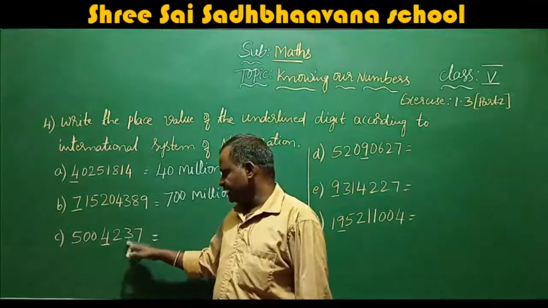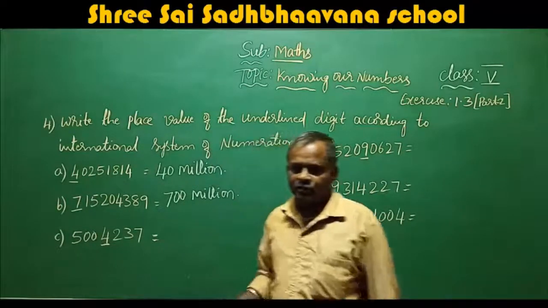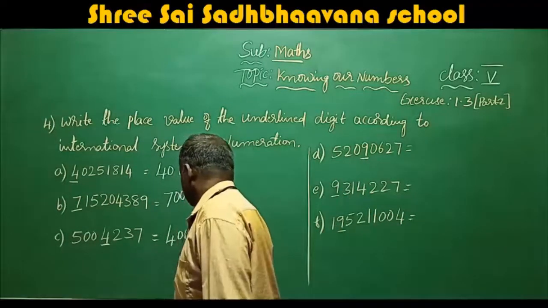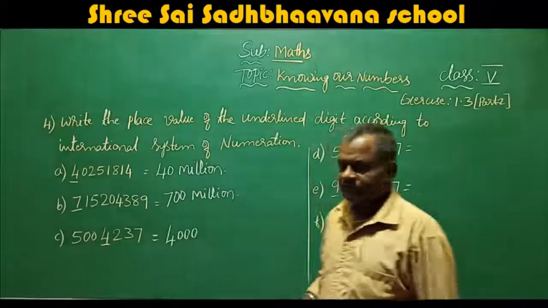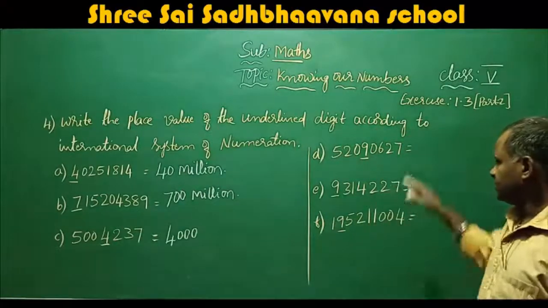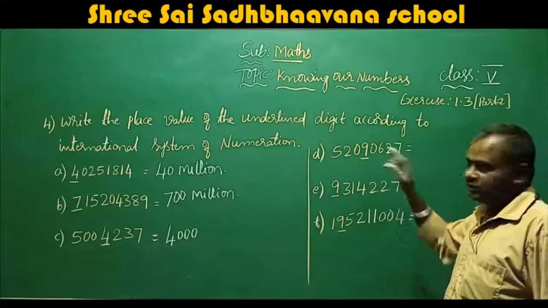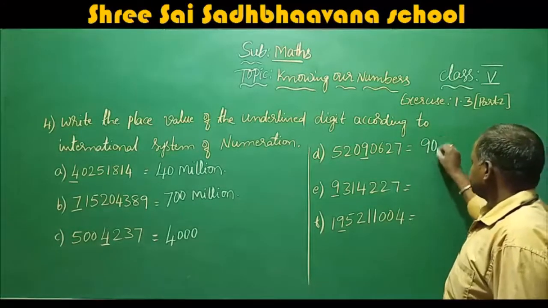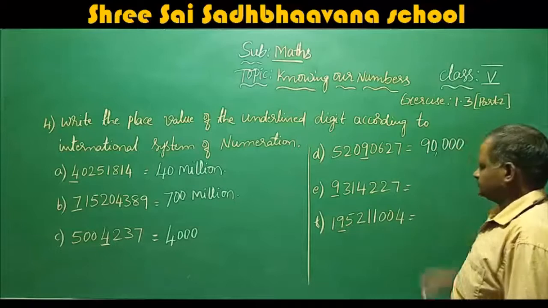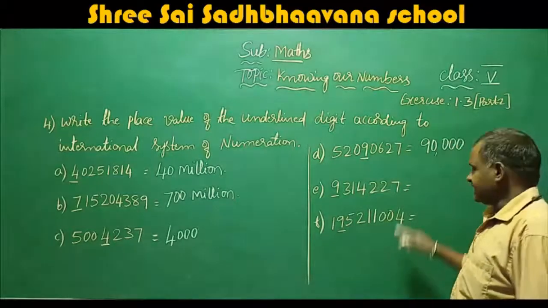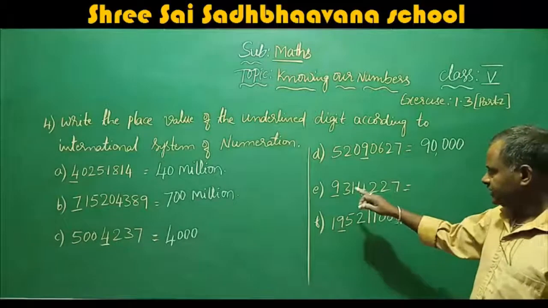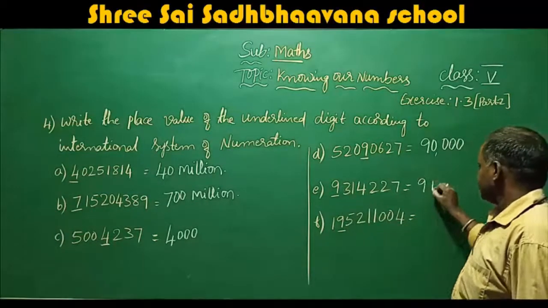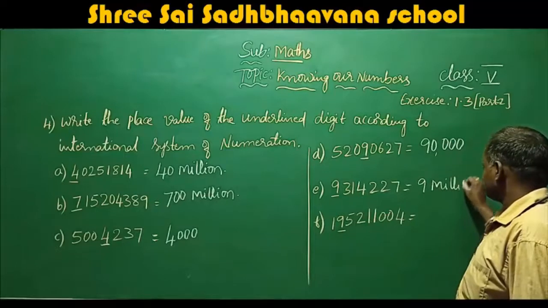It is in thousands place, so 4,000. When you come to here, unit, 10, 100, 1,000, 10,000. 9 is in 10,000 place, so the answer is 90,000. Next here, unit, 10, 100, 1,000, 10,000, 100,000, million. So the answer is 9 million.